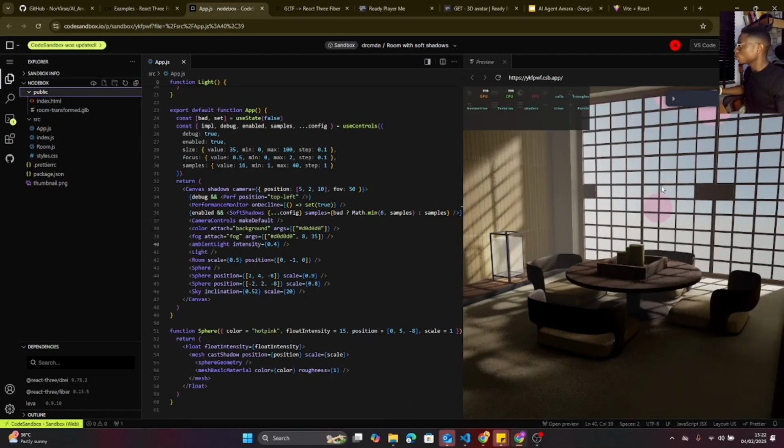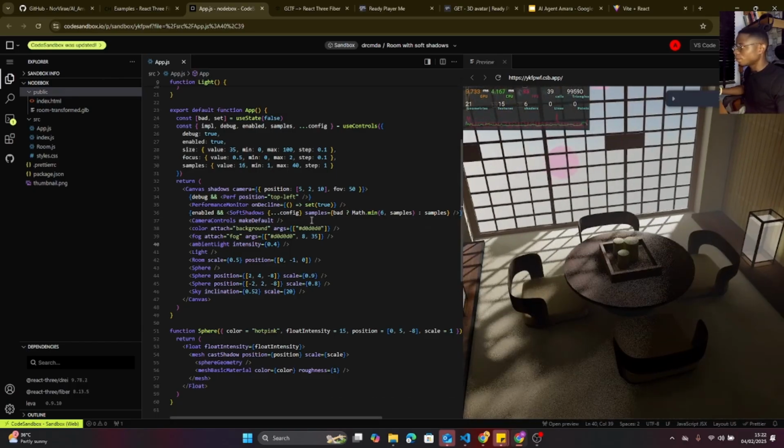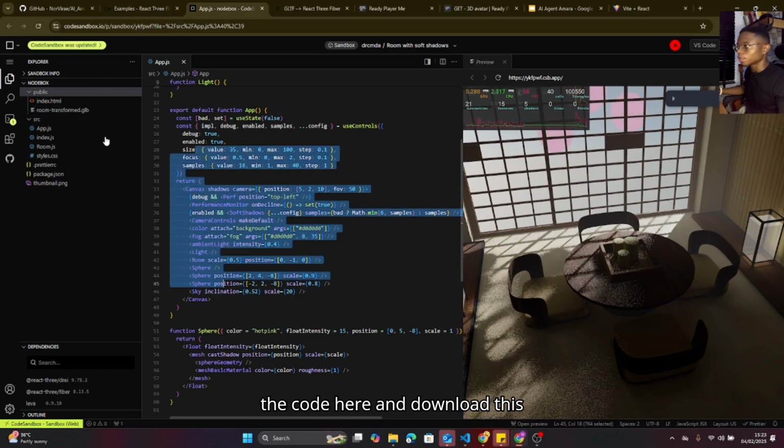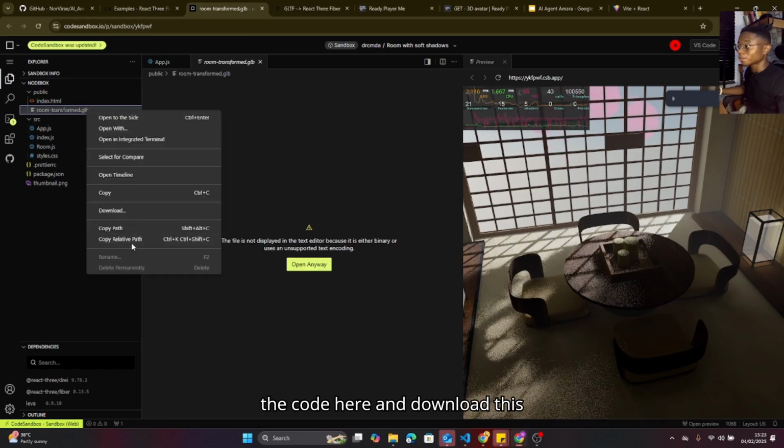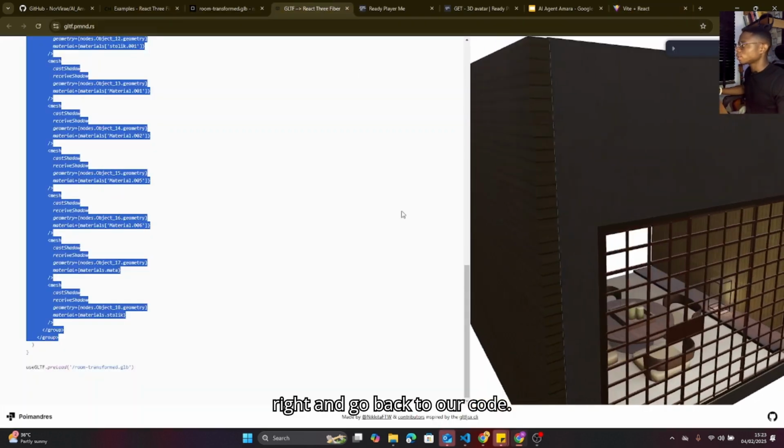So after doing that, you can see the environment here. After doing that, you just have to copy the code here and download this particular model and you're good to go. So I would quickly leave this project, right? And go back to our code.